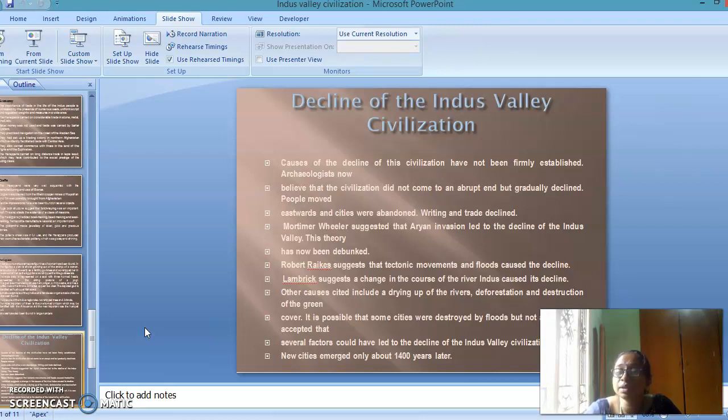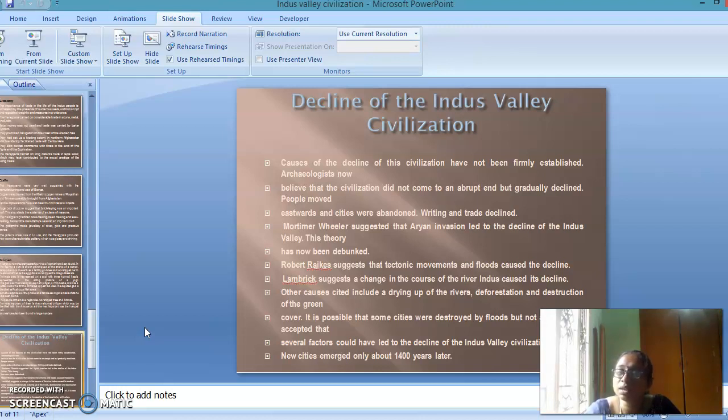Robert Raikes suggests that tectonic movements and floods caused the decline. One of the reasons is flood. Many historians and archaeologists said that flood is the main thing by which the Indus Valley civilization was destroyed. And Lambrick suggests a change in the course of the river Indus caused its decline.